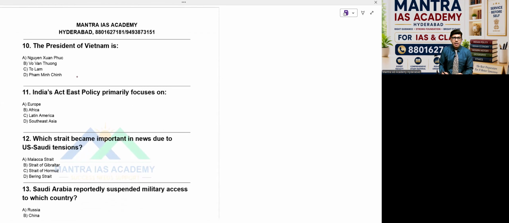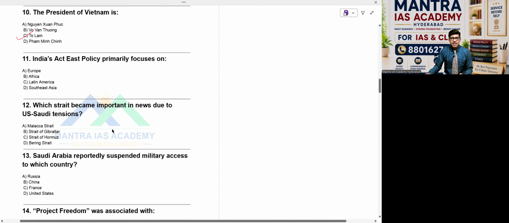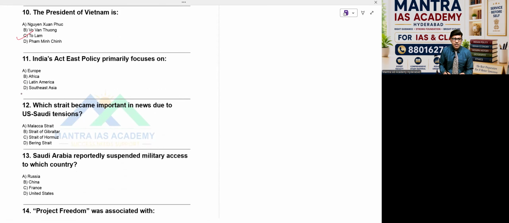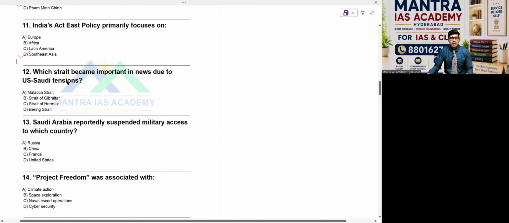The president of Vietnam, who is that? Option is To Lam. So that is the right answer. India's Act East policy primarily focuses on Europe, Africa, and Latin America, or Southeast Asia, the last option D. That is what we call the Act East policy. Option D is the right answer in this case. So Southeast Asia is the right answer.